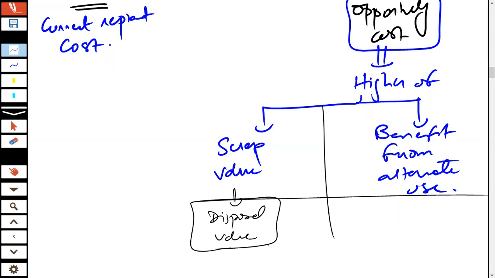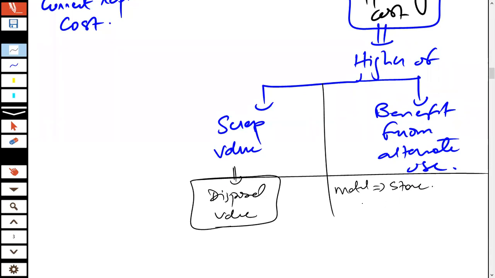And what do we mean by the benefit from alternate use? For this, try to understand this. We have a material available in a store. You could modify this material at a cost of, let's say, $3 per kg.